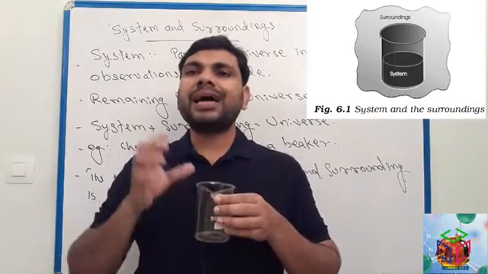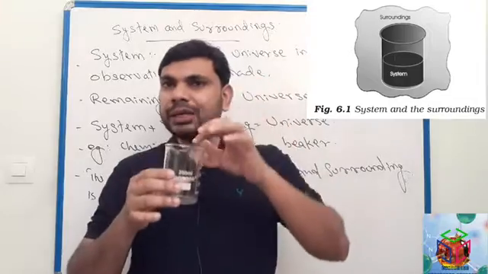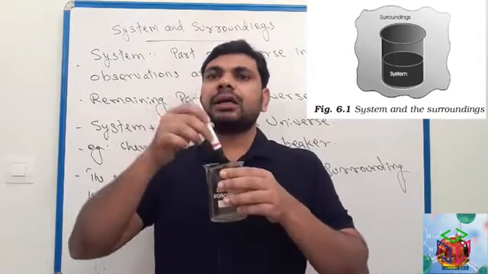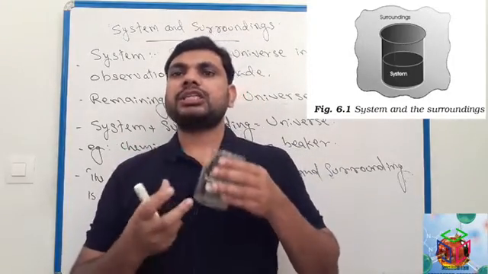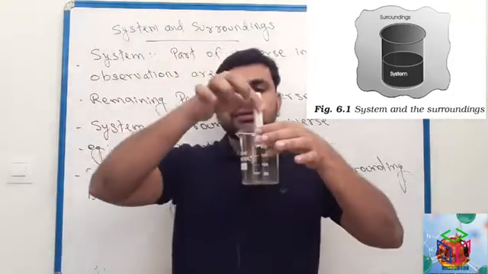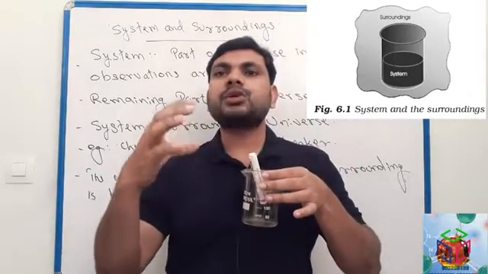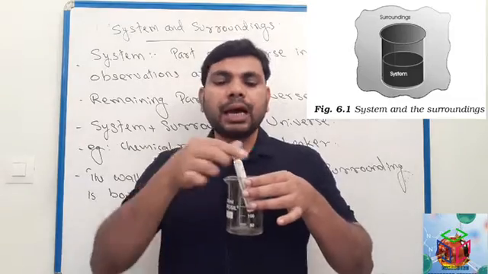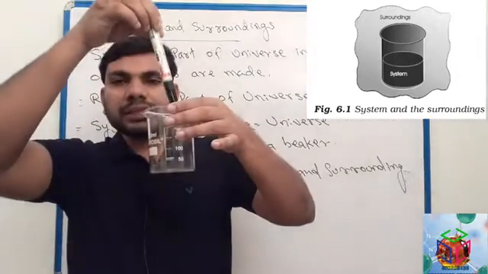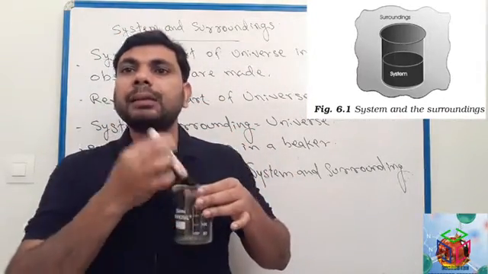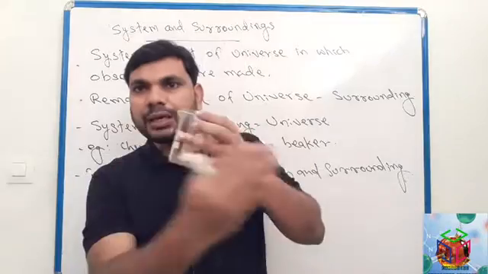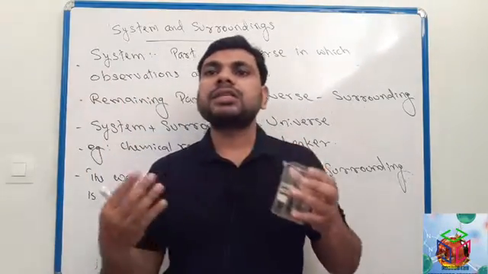Imagine inside this beaker some experiment is going on. Imagine some reaction mixture is inside this beaker. So the inner part of this beaker, where the experiment is going on and observation is made, is called system. The inner part of this beaker is system. The remaining part, meaning this room, outside this beaker, is surrounding.